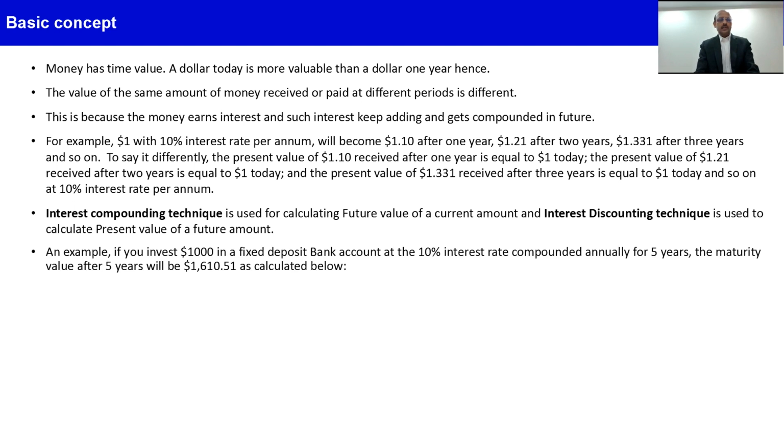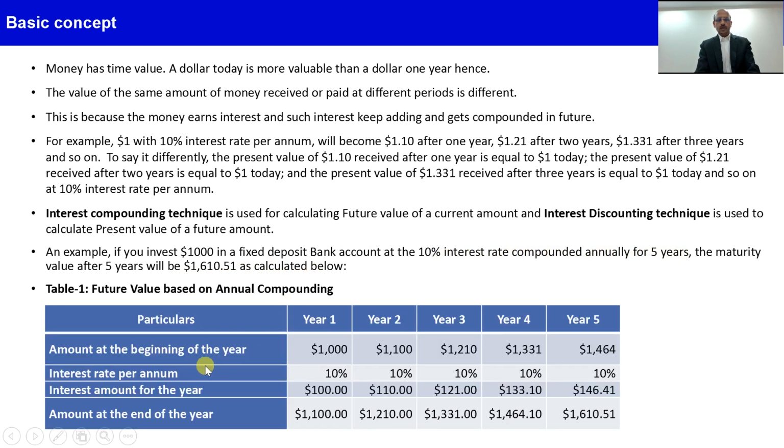So let's understand this with a very simple example. If you invest $1,000 today in a fixed deposit bank account at a 10% interest rate, compounded annually for 5 years, the maturity amount after 5 years will become $1,610.51, as we can see in this table. Here you have deposited $1,000 at the beginning of the year. So by the end of the year, with a 10% interest rate, it will become $1,100, because $100 is the interest. At the second year beginning, the opening amount is $1,100 with 10% further interest added on it. The amount becomes $1,210. So like this, by the end of the 5th year, the amount becomes $1,610.51.